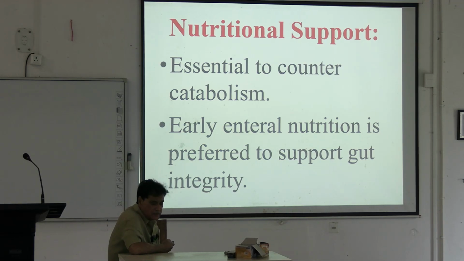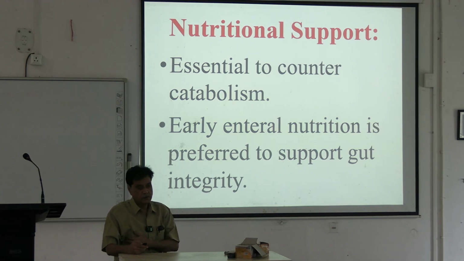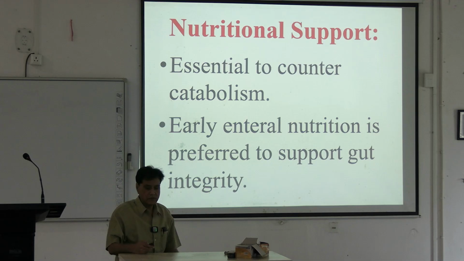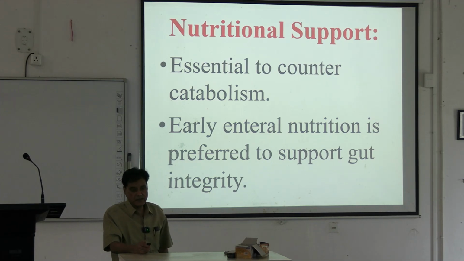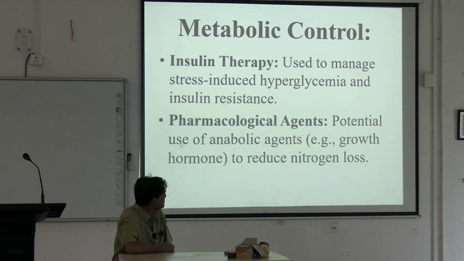If there is a GI tract disease and the patient is able to take food, then a normal diet or diet according to need is given. If the patient is not able to take food, or there is a GI surgery, in that situation, if necessary, parenteral nutrition can be helpful. Metabolic insulin therapy is required. Pharmacology: potential use of anabolic agents, growth hormone, to reduce nitrogen loss.